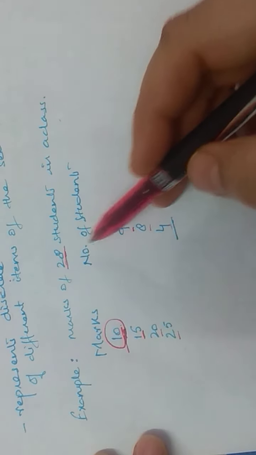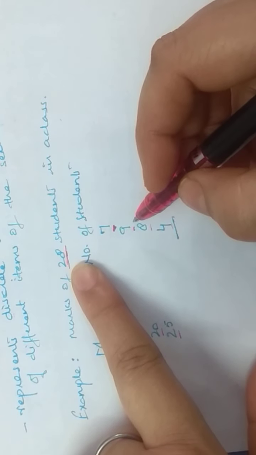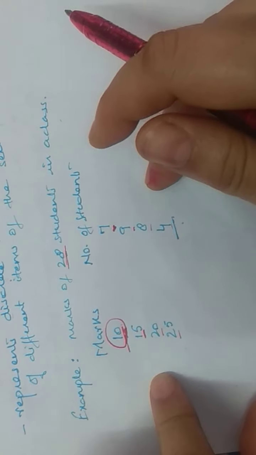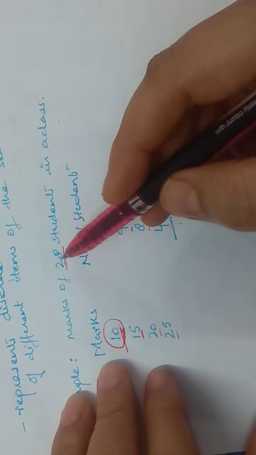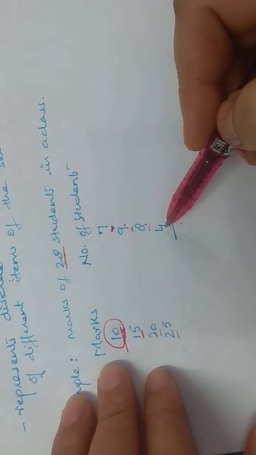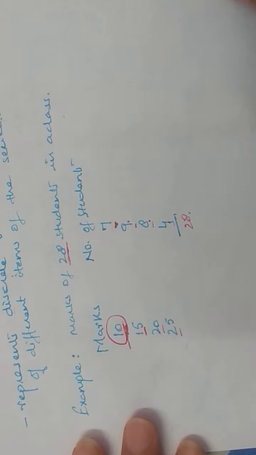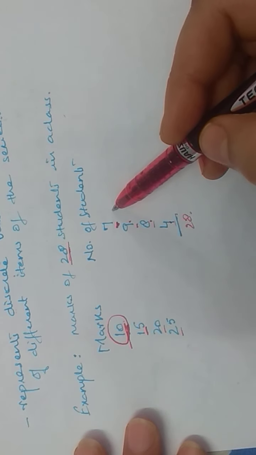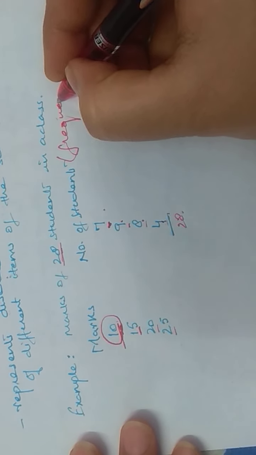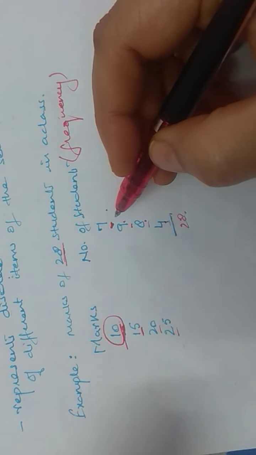Now, how do you know that this information is correct? You add up these values. They're talking about marks of 28 students. If the sum of all these values is 28, that means the data given here is correct. There's no mistake. So 7 plus 9 is 16, 16 plus 8 is 24, 24 plus 4 is 28. So this is how the discrete series is represented. Each variable is assigned a frequency. This is the number of students, this is called frequency. Frequency means how many times a variable is repeating itself in the data.